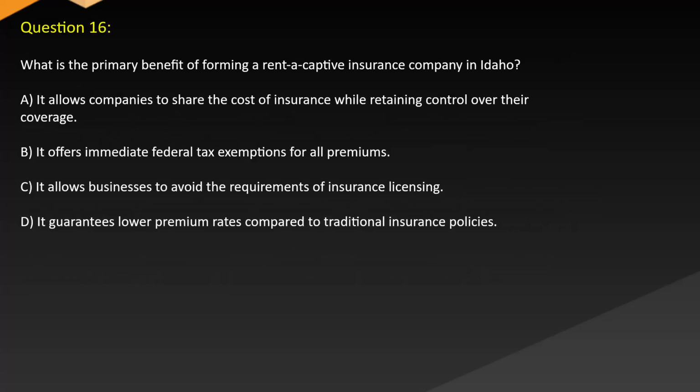Question 16. What is the primary benefit of forming a rent-a-captive insurance company in Idaho? A. It allows companies to share the cost of insurance while retaining control over their coverage. B. It offers immediate federal tax exemptions for all premiums. C. It allows businesses to avoid the requirements of insurance licensing. D. It guarantees low premium rates compared to traditional insurance policies.